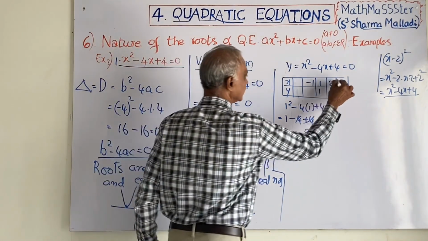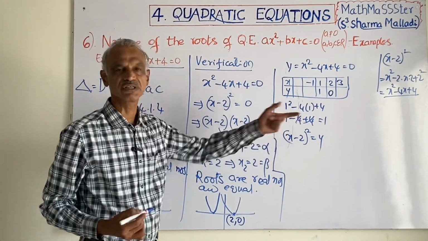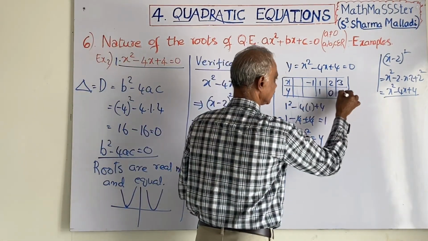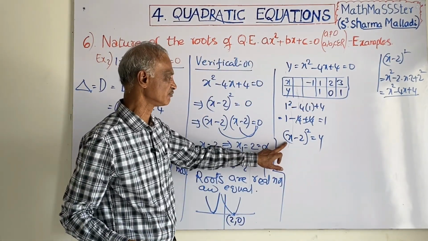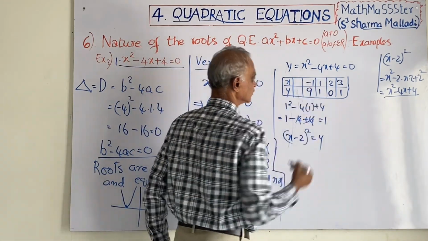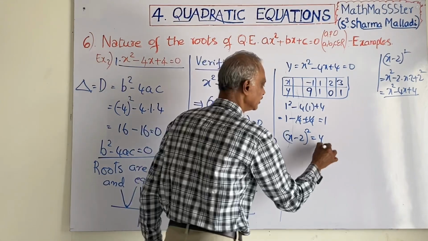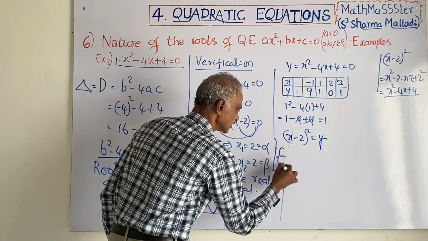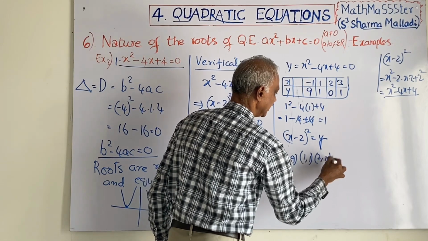Next, you take 3: 3 minus 2 whole square. 3 minus 2 means 1, square means 1 only. If you take 3, you will get 1. You take minus 1 instead of x: minus 1 minus 2 is minus 3, square means you will get 9. What is the value of y? 9. With the help of the solution set, what is it? Solution set: minus 1, 9; 1, 1; 2, 0; and 3, 1.